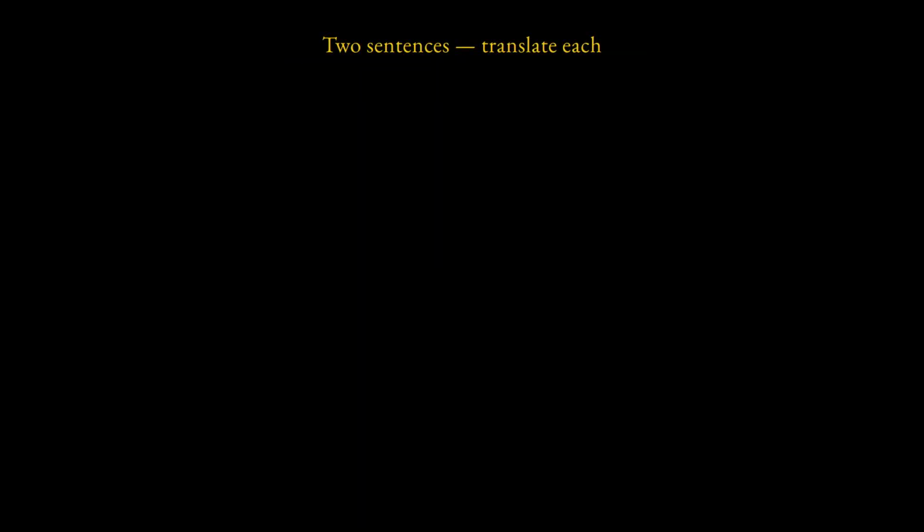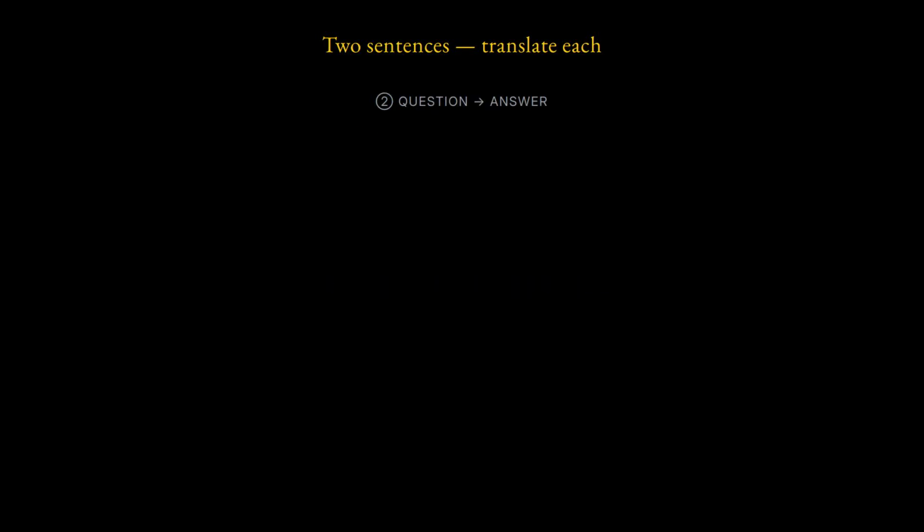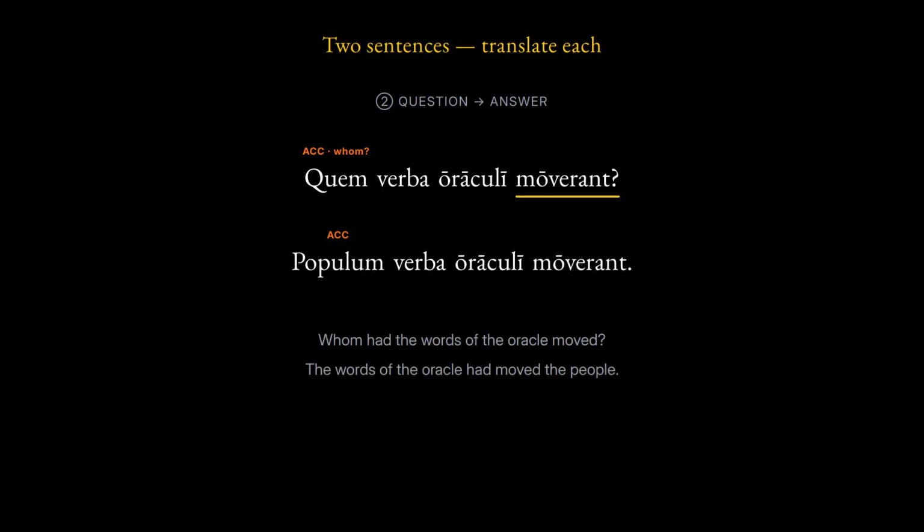Two full sentences now. Translate this one. Monstrum saevum domicilia multa deleverat. The savage monster had destroyed many homes. The pluperfect reaches back before the rest of the tale. Now a question, then its answer. Quem verba oraculi moverant? Populum verba oraculi moverant. Whom had the words of the oracle moved? The words of the oracle had moved the people.